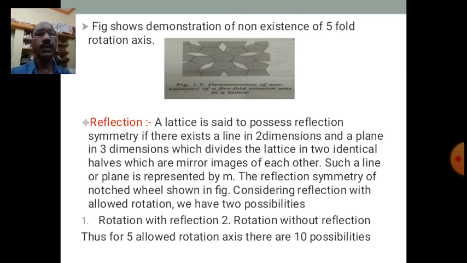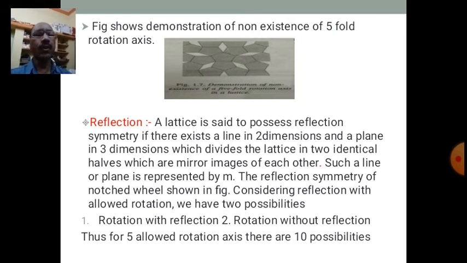One-fold rotation, two-fold rotation, three-fold rotation, four-fold rotation and six-fold rotation. These are the five allowed rotation axes. So there are 10 possibilities, isn't it? One-fold rotation without reflection, one-fold rotation with reflection, two-fold rotation without reflection, two-fold rotation with reflection.